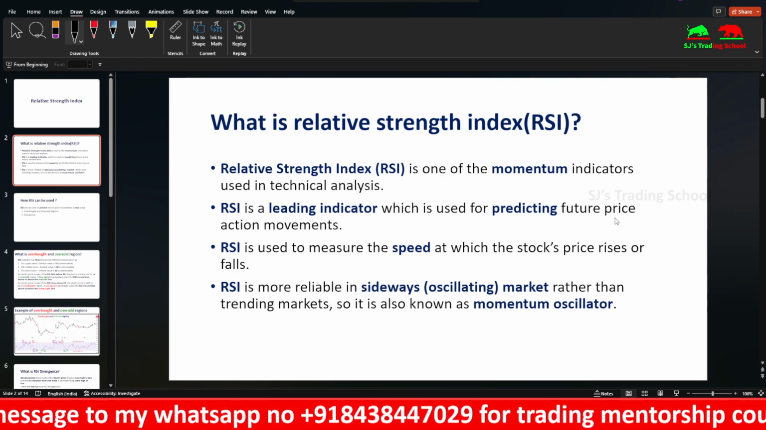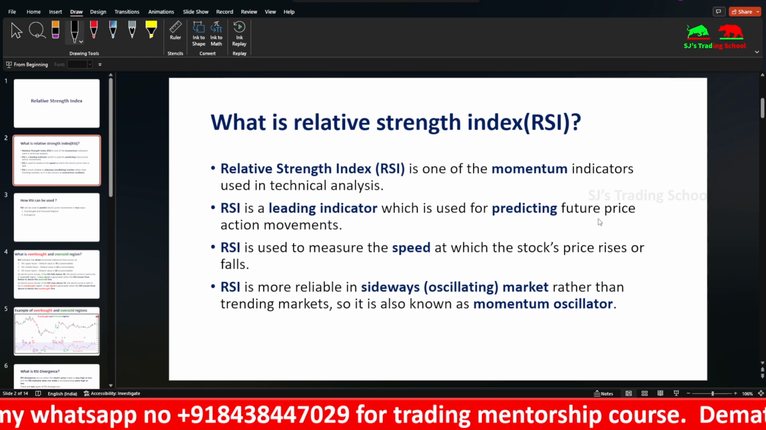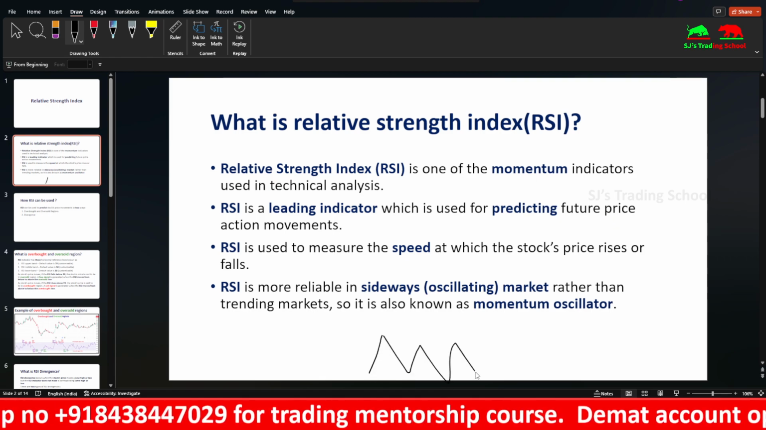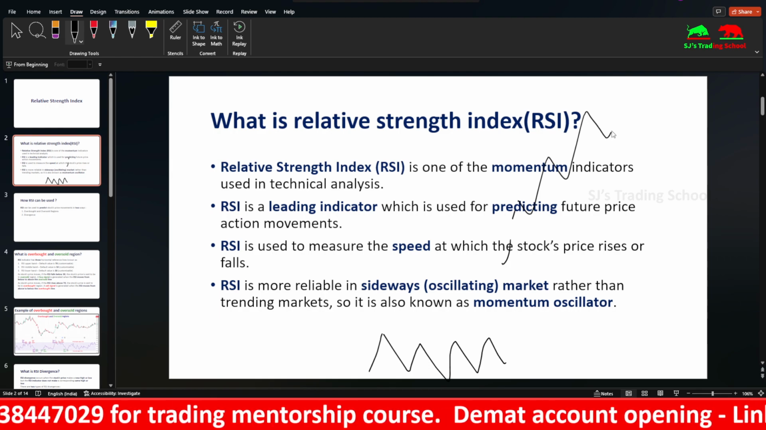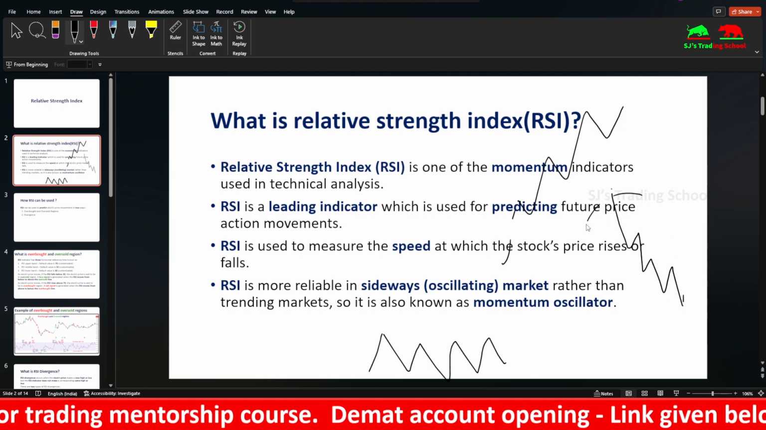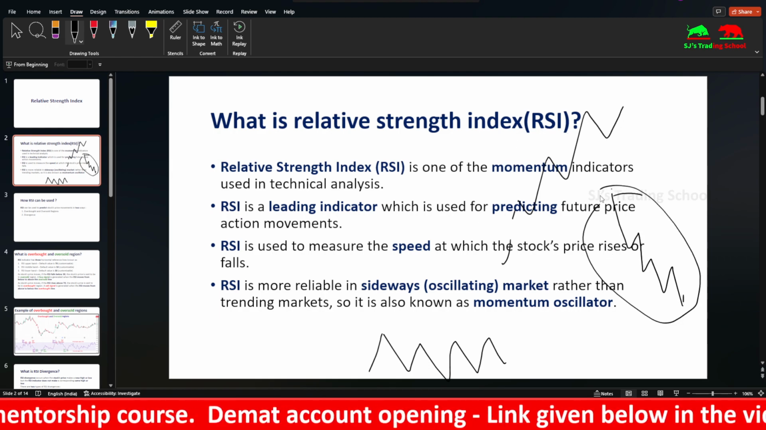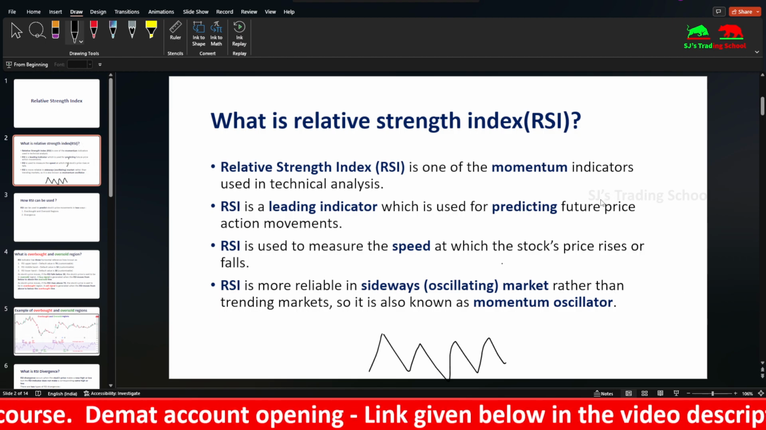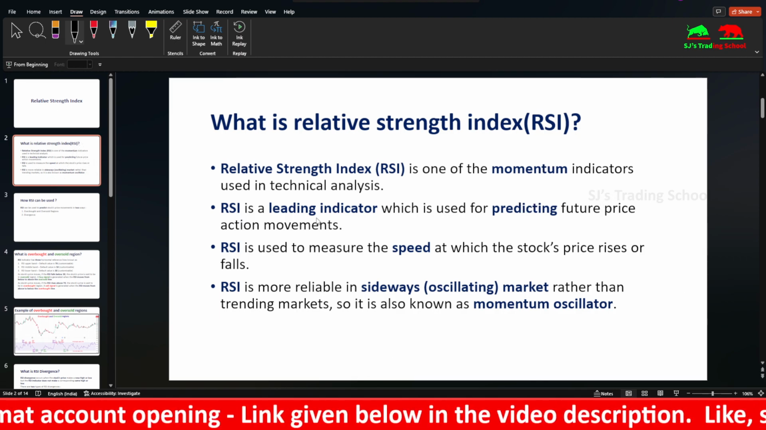RSI is more reliable in a sideways market rather than trending markets. But RSI also works in trending markets, though it's more reliable in a sideways market. It is also known as a momentum oscillator.